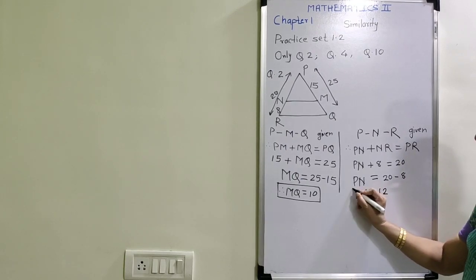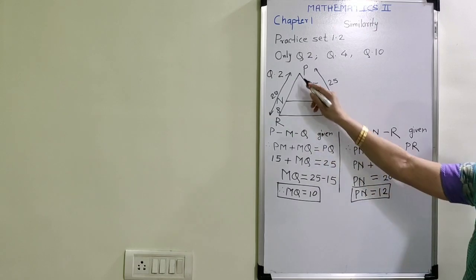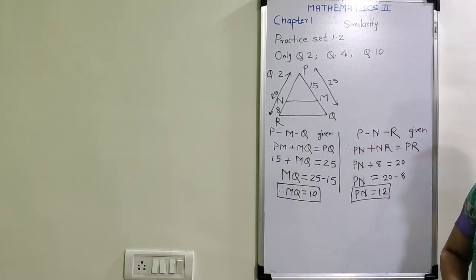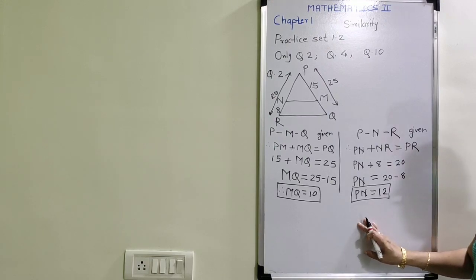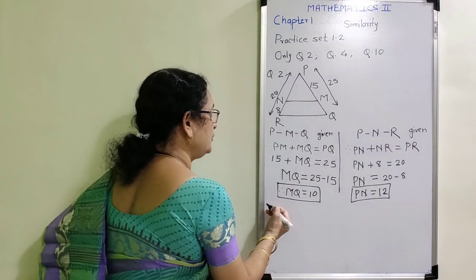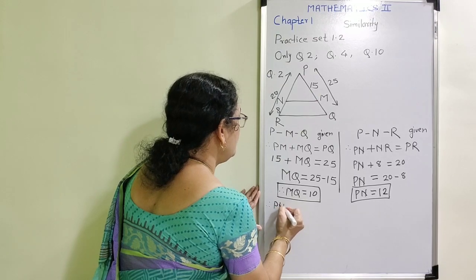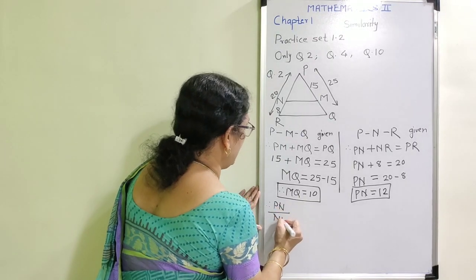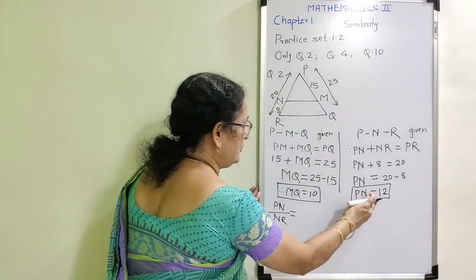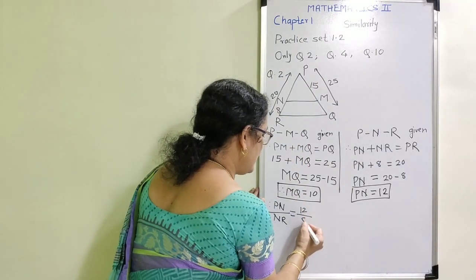The subtraction answer is equal to 12. Now I am getting the value of the segment PN as well as MQ. Now to apply the converse of basic proportionality theorem, I am going to find out the given two ratios. Therefore, the ratio PN is to NR is equal to, now my value of PN is equal to 12 and NR is equal to 8.